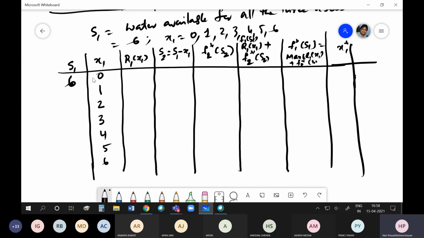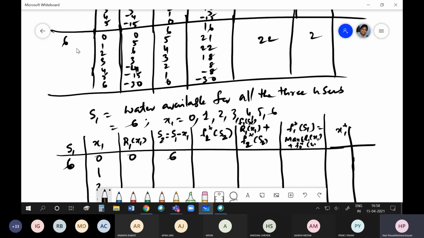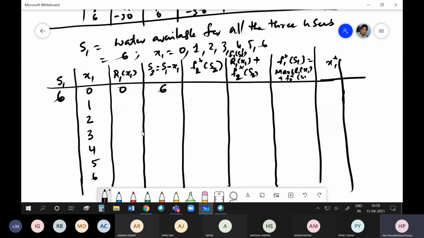Okay, so if I don't allocate, X1 is 0, so I will have 6 available. Then when I have 6, you go to the previous table. What is the best possible way of giving 6? It is 22. So 0, 6, 22, it will come here, F2 star.